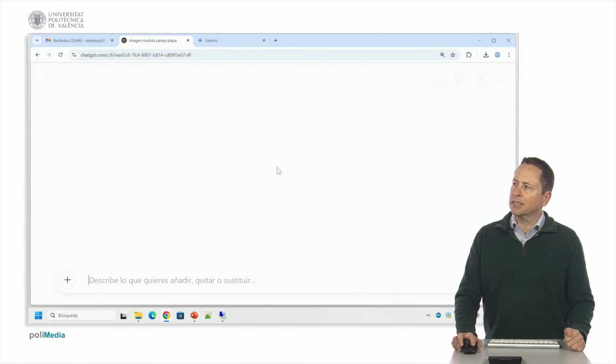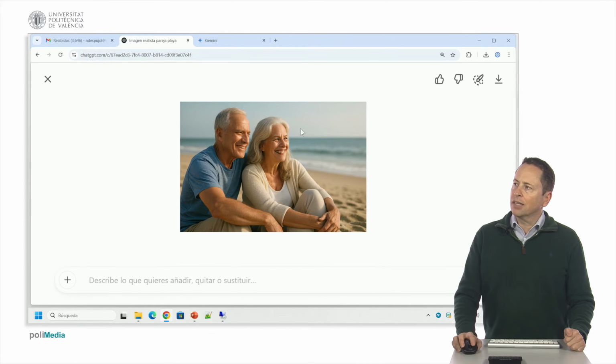The program has generated this image. I had to generate the image earlier for you to see it. If we look at it carefully, we may be able to distinguish that it is not real, but it is practically impossible. This image was done with ChatGPT.